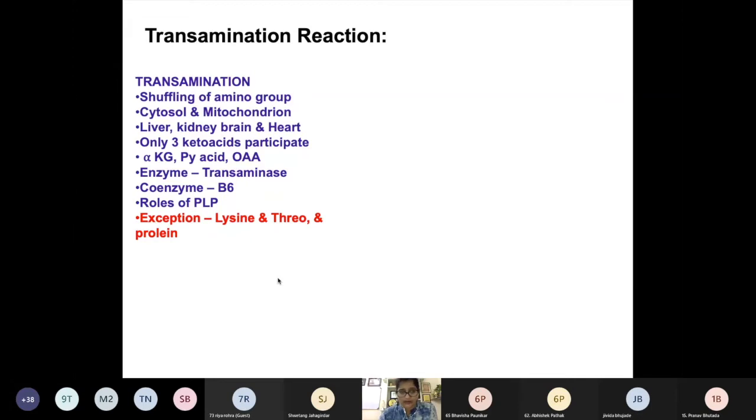Now, there are three amino acids which cannot undergo transamination reaction. These are lysine, threonine, and proline. So they are catalyzed in a different path. Okay, lysine, threonine, and proline. Remember, it can be an MCQ: which amino acid cannot undergo transamination reaction.